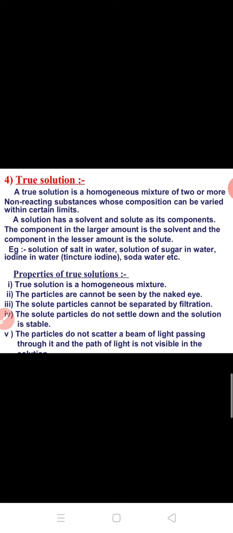So now we will study about homogeneous mixtures, or we can say true solutions. So that's all for today. In our next class we will study different types of mixtures, homogeneous and heterogeneous mixtures.